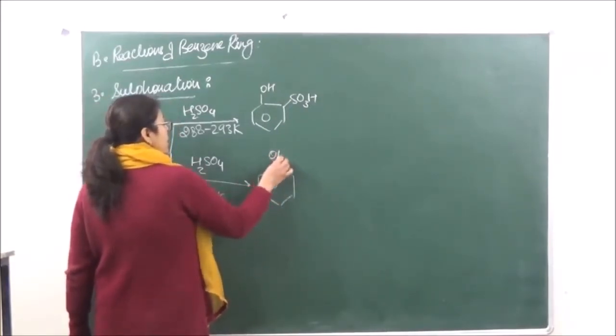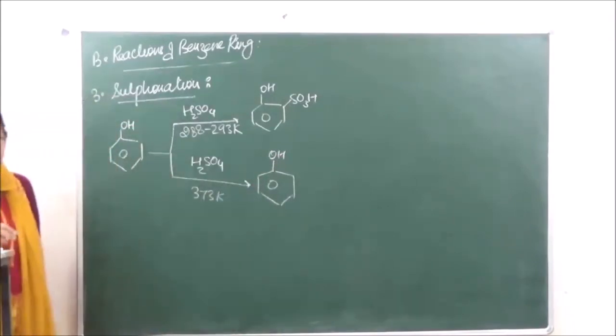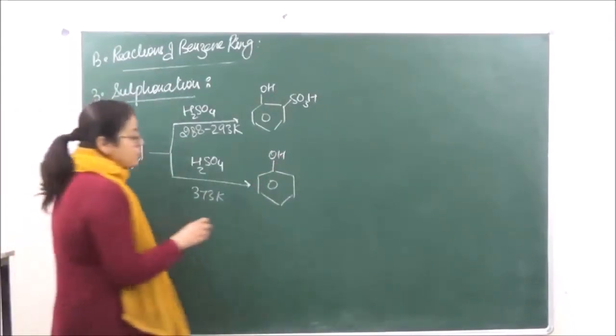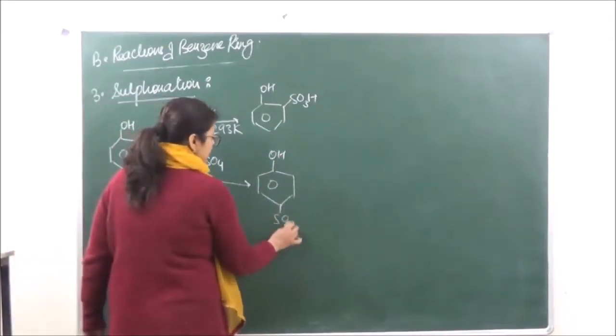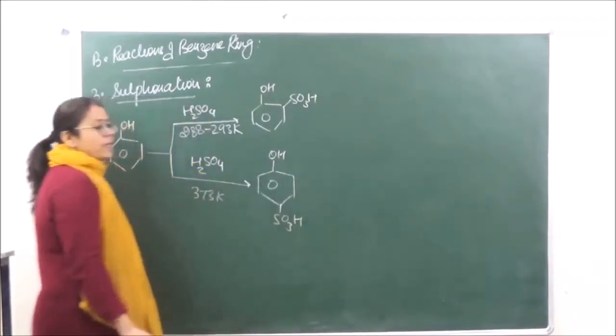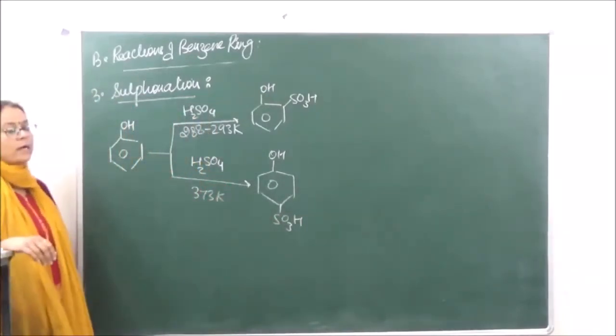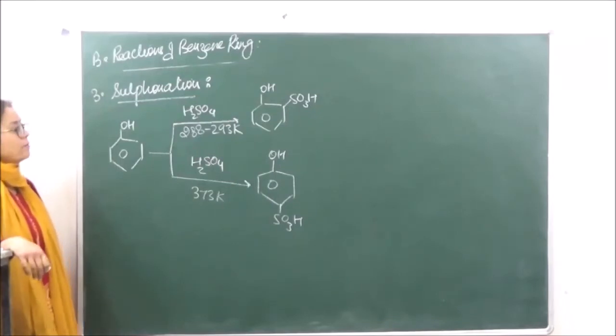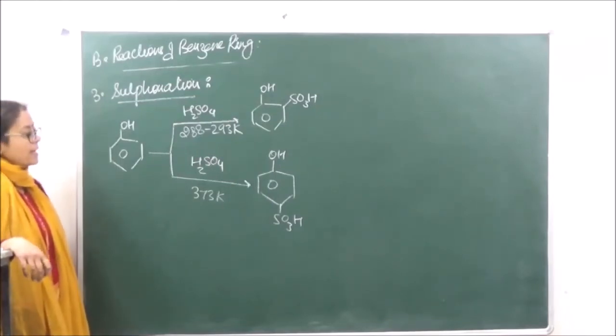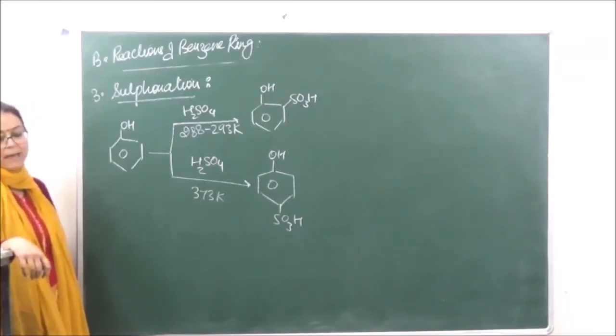Now over here, this is going to give us 4-hydroxybenzene sulfonic acid, or a para product. So at low temperature we are getting the ortho product, and at high temperature we are getting the para product.